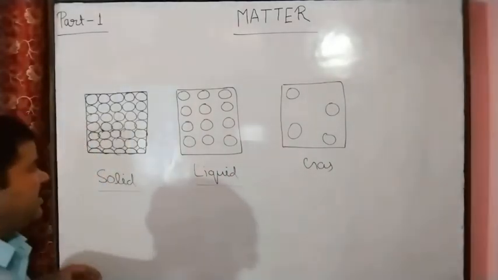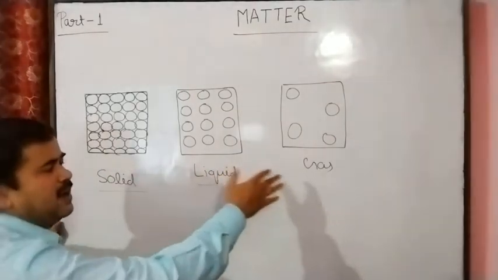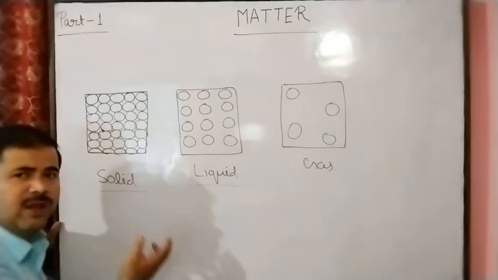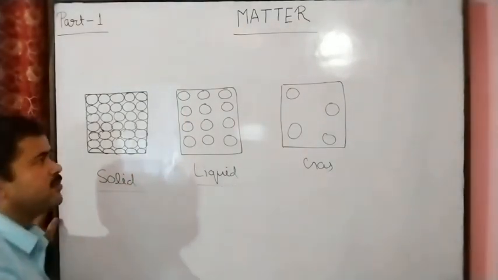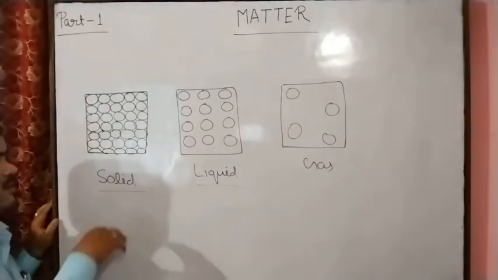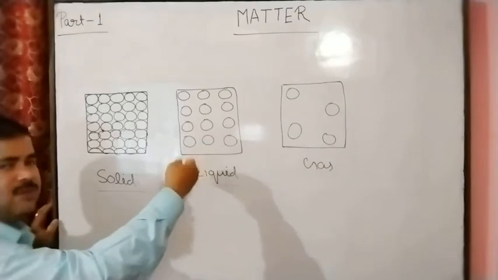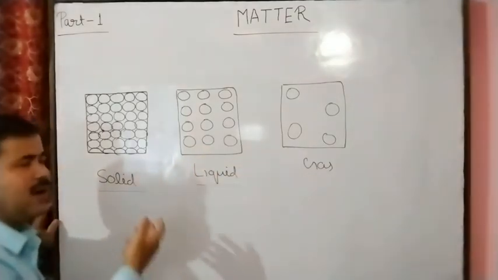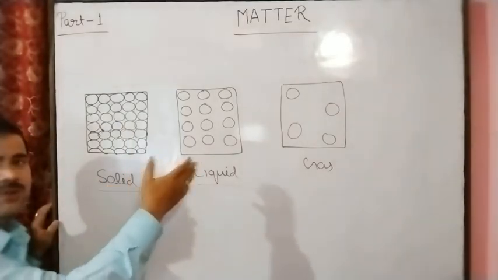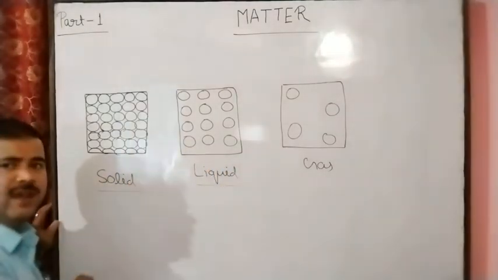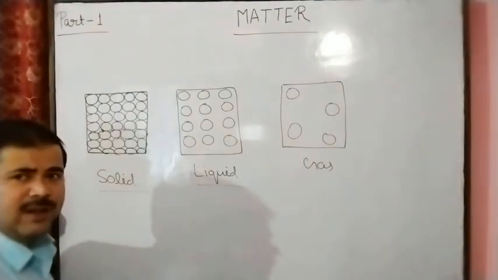According to the kinetic molecular theory of matter, solid, liquid and gas are made by atoms or molecules, which means they are made by particles. These atoms and molecules, and also ions according to the nature of the substance. Atoms, molecules or ions, and we can say in general that matter is made by particles.